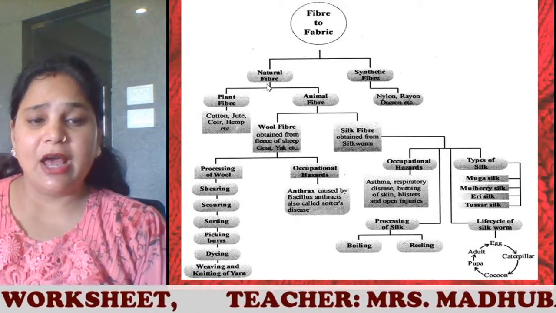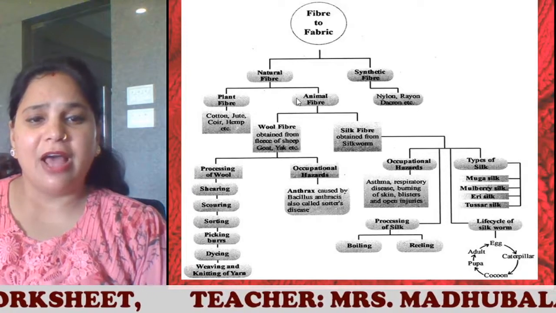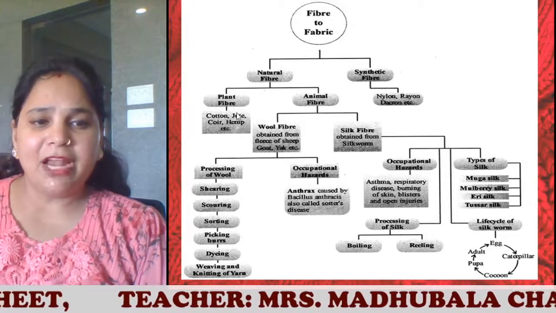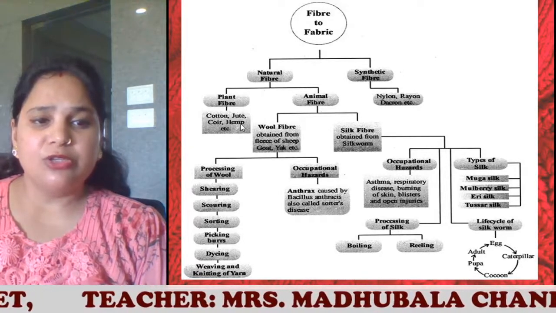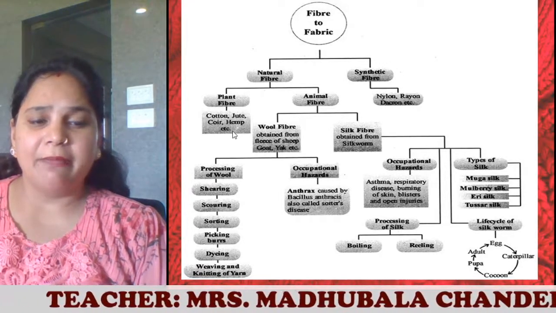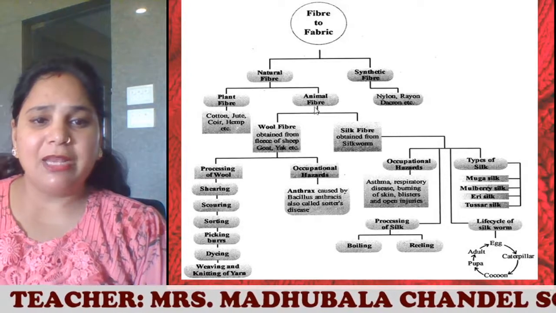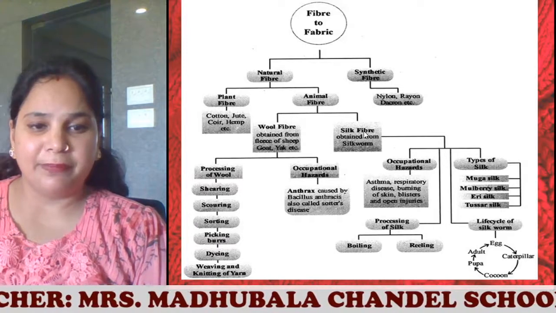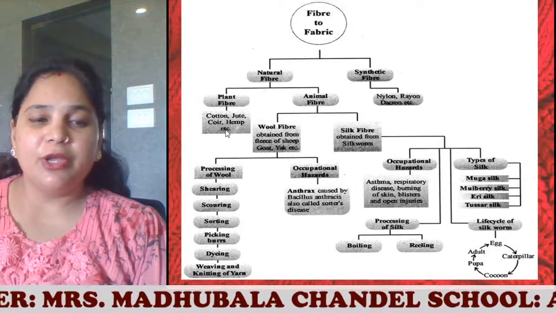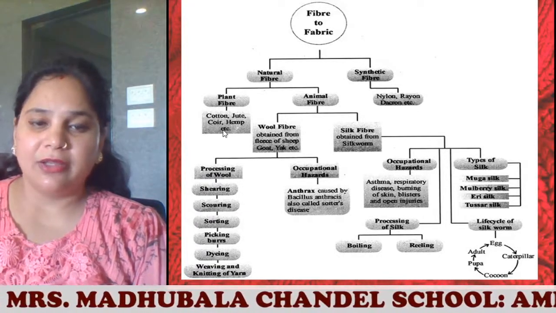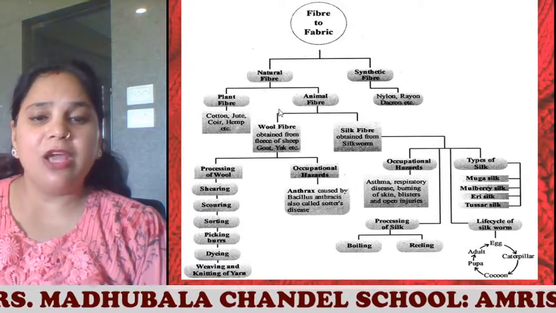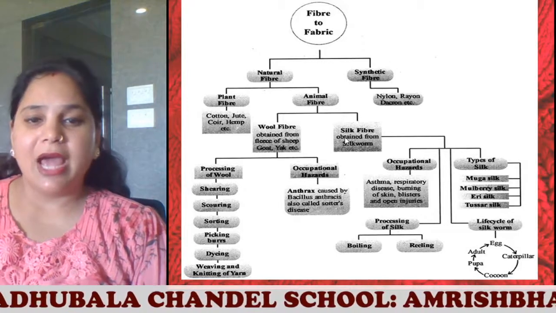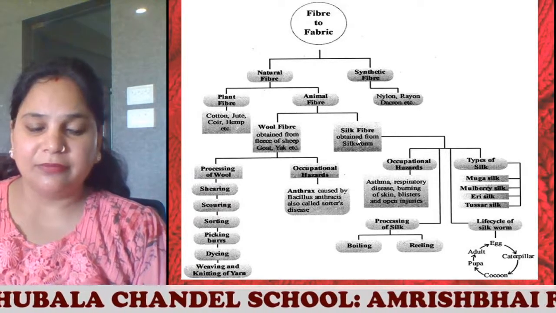So let's see about natural fibers like plant fiber and animal fiber. In plant fiber, we have cotton, jute, coir, hemp, etc. In animal fiber, we have wool fiber and silk fiber. Now, plant fiber you have studied in your 6th standard. In 7th standard, we are going to see two animal fibers, wool fiber and silk fiber, in detail.